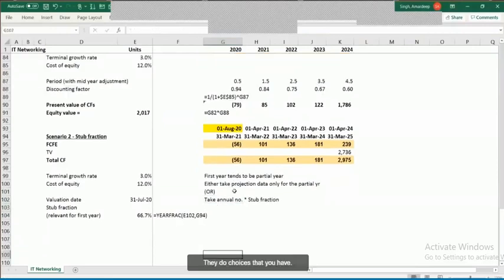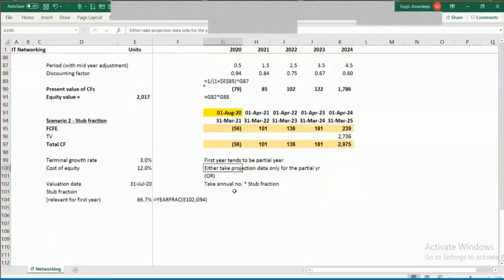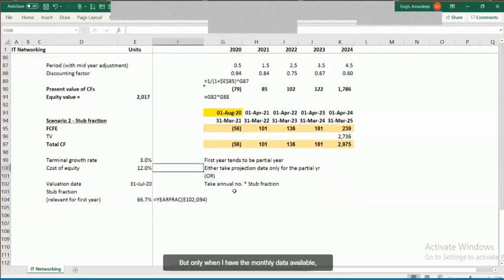Those are the two choices that you have. Obviously, I would prefer the first one, but only when I have the monthly data available or I'm able to logically work out the data for August to March. If not, then I don't have a choice but to take the full year number and multiply by the stub fraction.